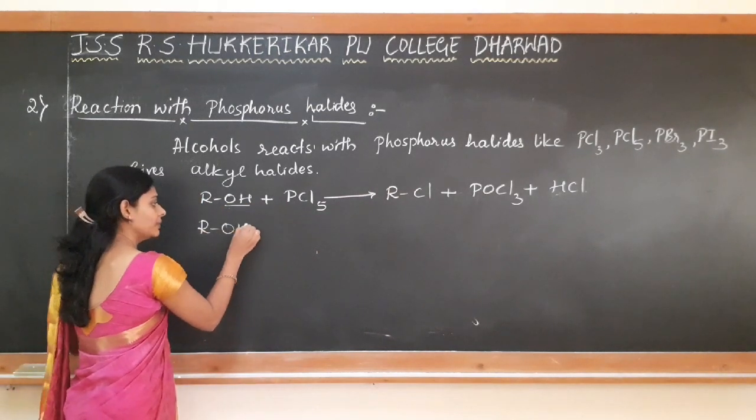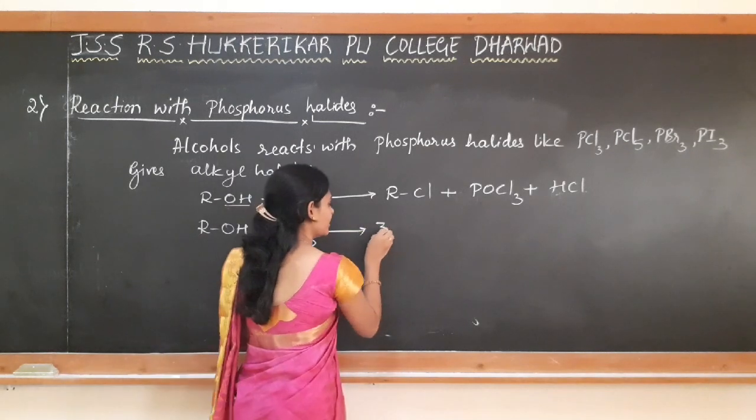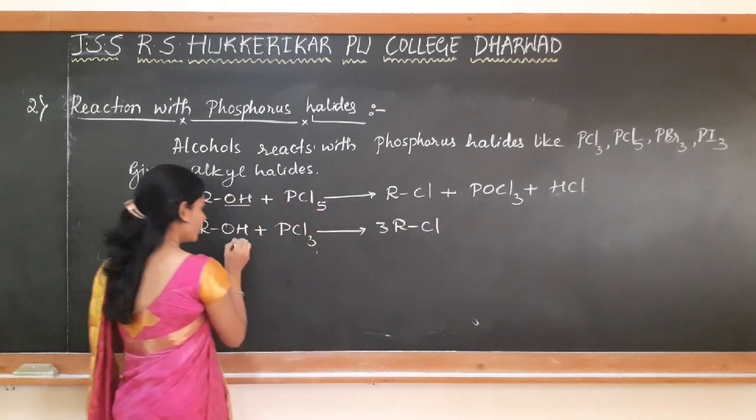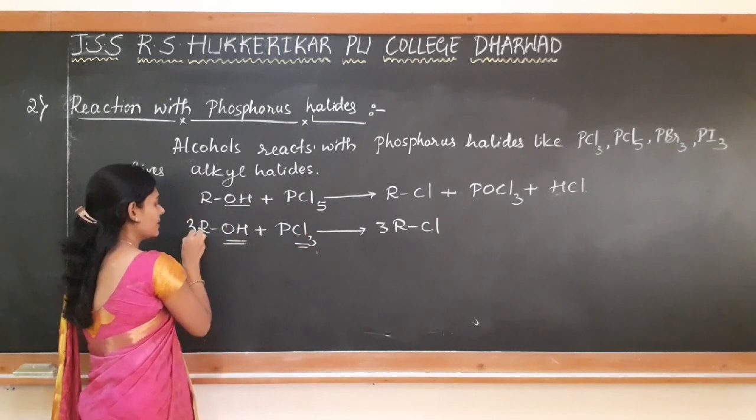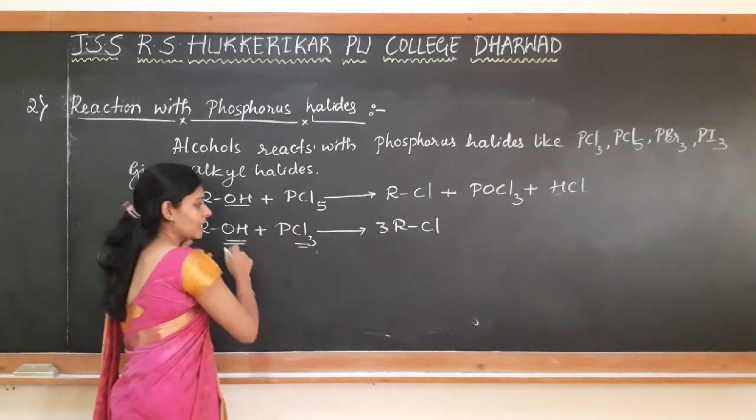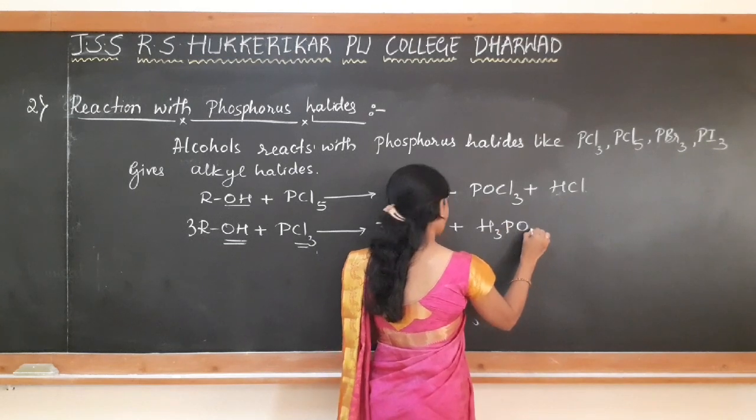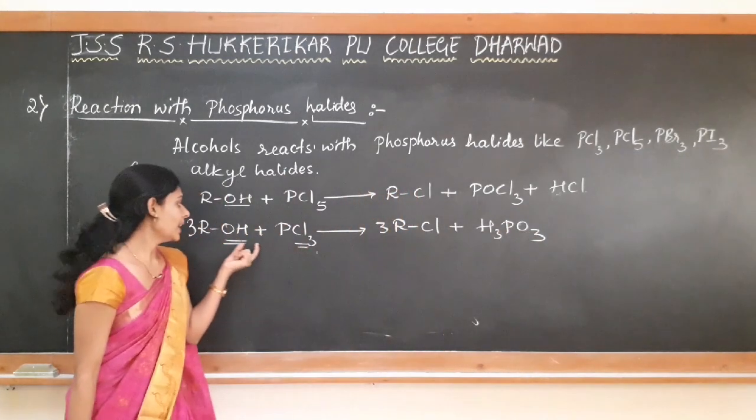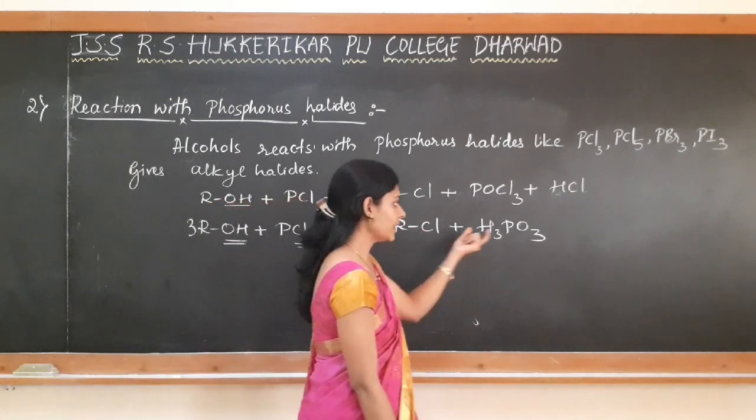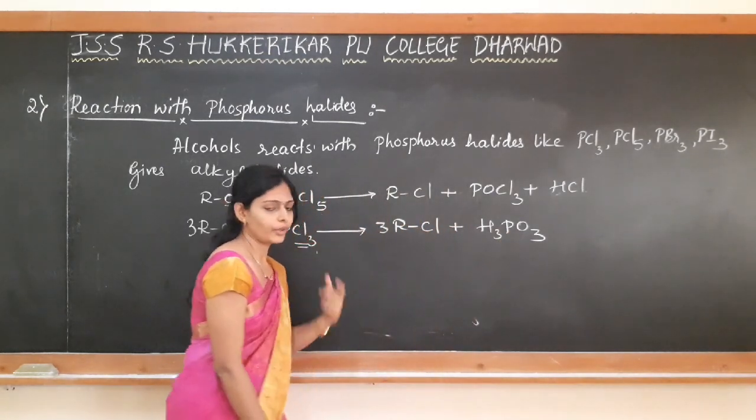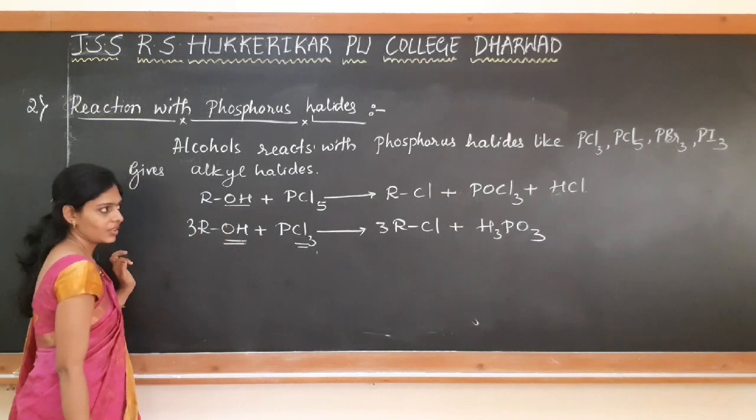Similarly, the same alcohol, if it is treated with PCl3, there is a formation of 3 moles of alkyl chloride. All the OH groups are substituted by all the 3 chlorides. So we need 3 moles of alcohol, and it is completely utilized. So there is a formation of orthophosphorous acid. So alcohol on reaction with phosphorus trichloride gives alkyl chloride and orthophosphorous acid, a very important byproduct. So this is formed as a byproduct. So like this the reaction takes place.